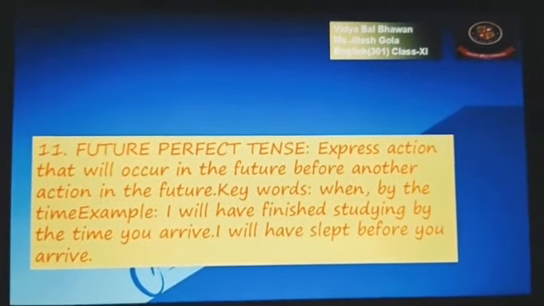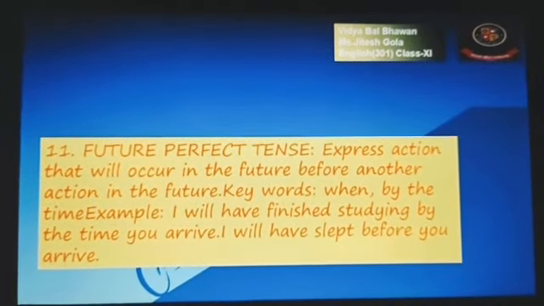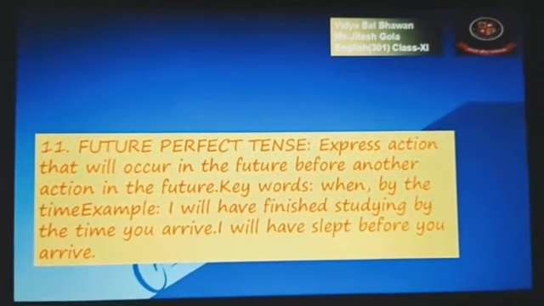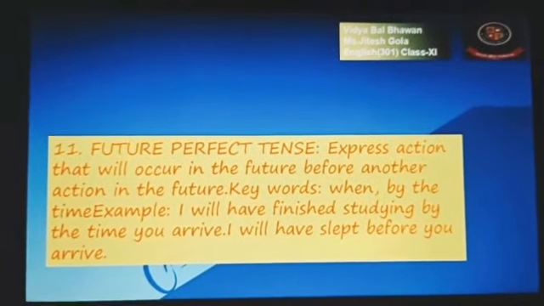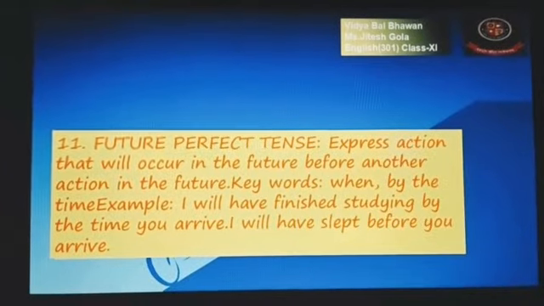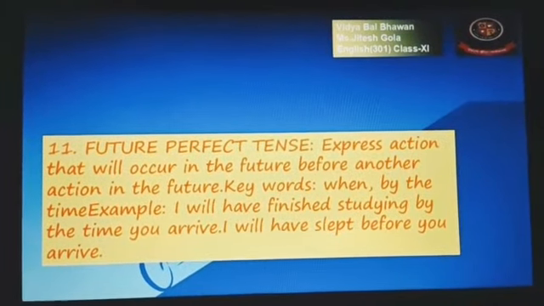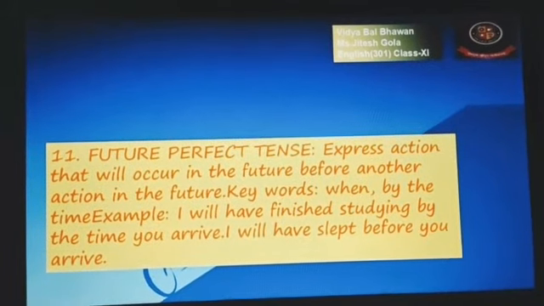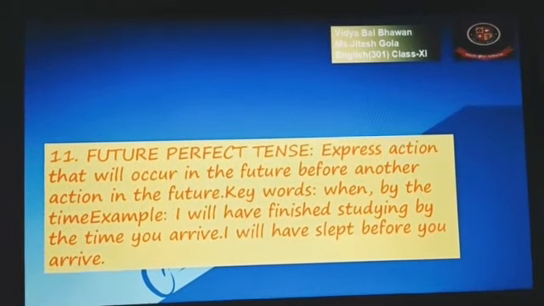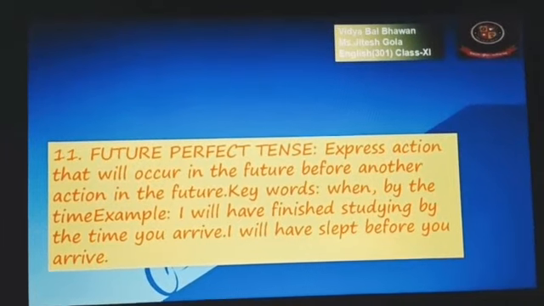But remember, in the present perfect tense we used has, have. Clear? So the same we have used here. I will have finished studying by the time you arrive. I will have slept before you arrive.